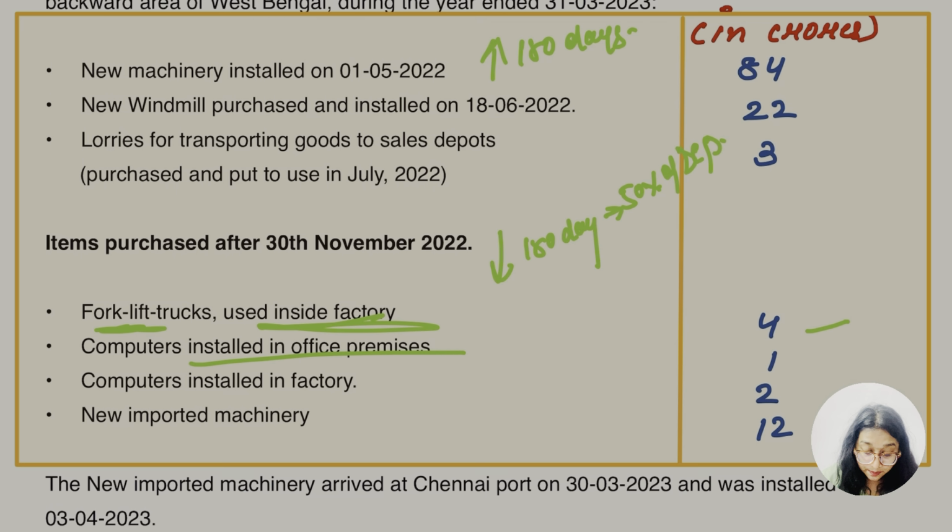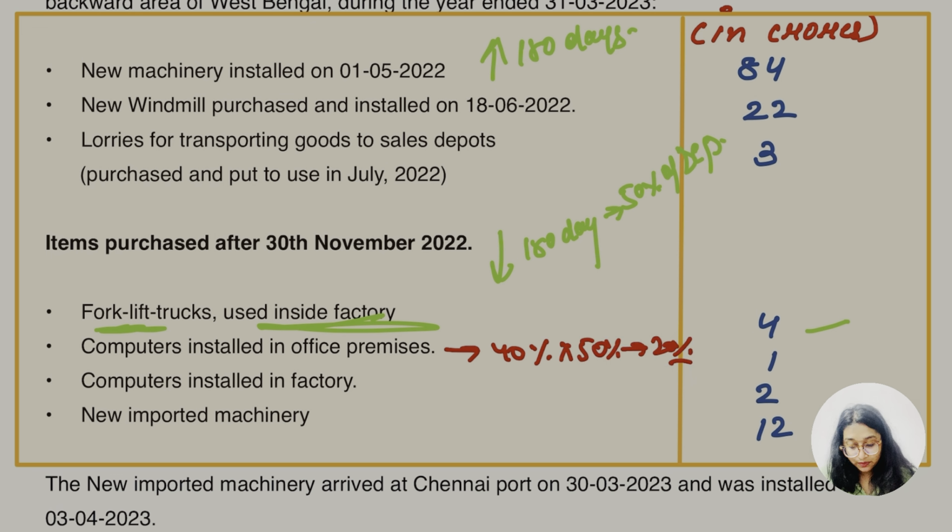ओके नाउ कंप्यूटर इंस्टॉल इन ऑफिस प्रीमिसेस. ऑफिस प्रीमिसेस दोबारा बोलेंगे. हाँ. सो हाँ, office premises. ठीक है. I know about the computer install and what is going to be rate 40%, but here I know we will only get 50% of 40. That's going to be 20% depreciation rate. So what about the additional depreciation? Are we going to get this computer installed in office premises?